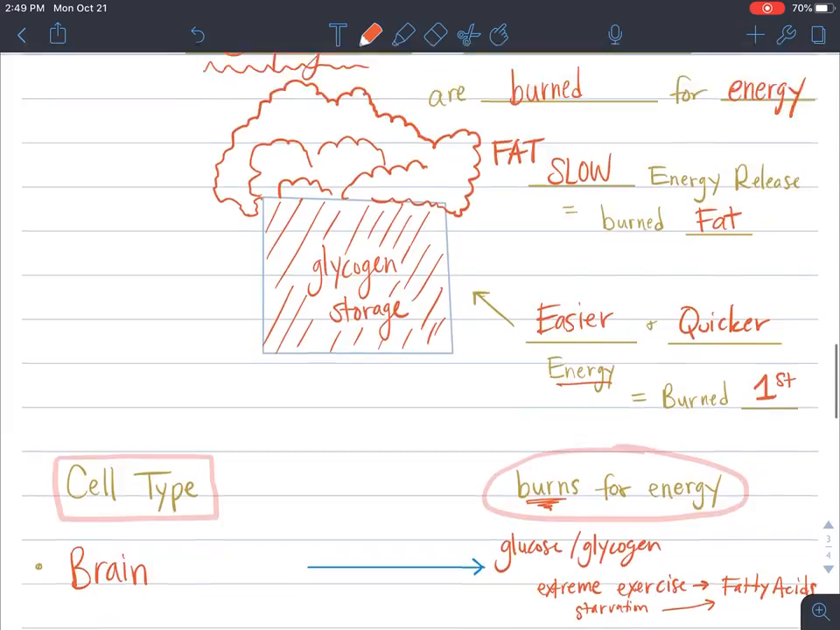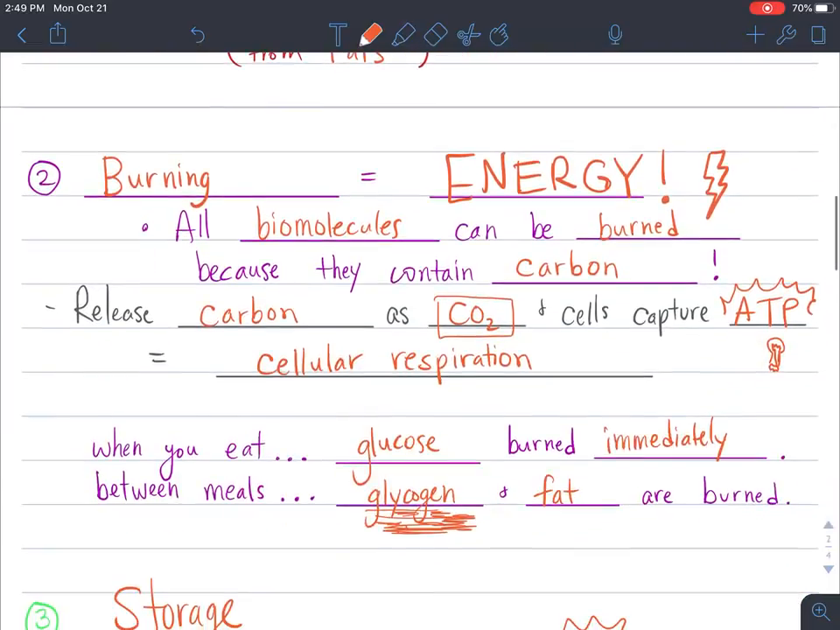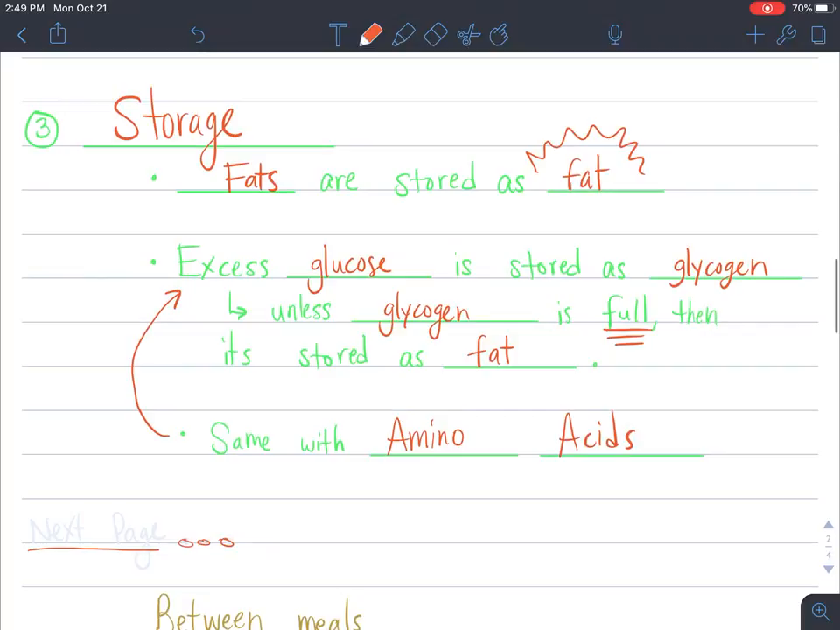So there you have it. We eat, and when we eat, we either build new stuff, we burn it for energy, or we store it for later so we can burn it later.